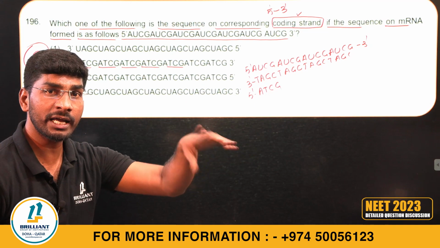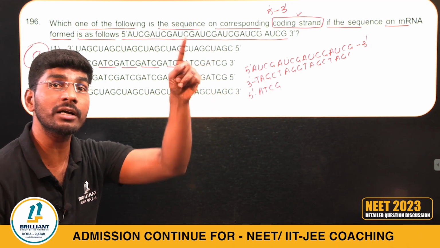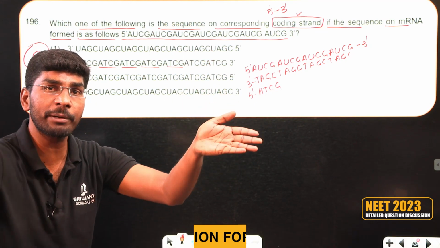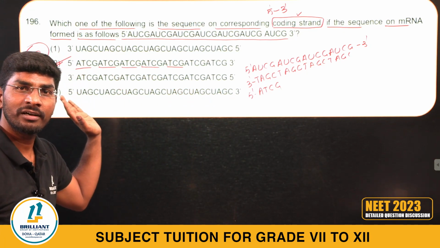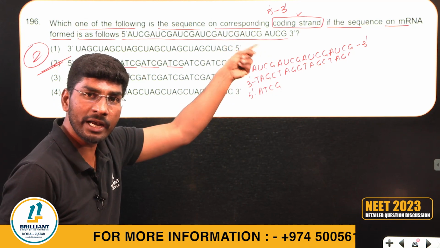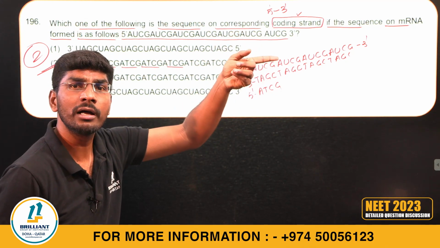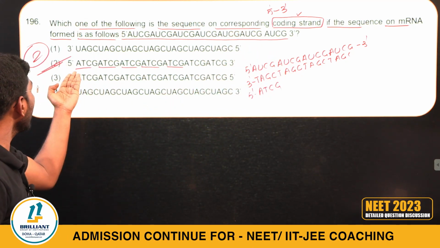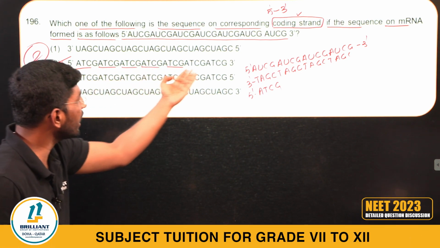They gave the mRNA and they are asking you to write the coding strand from 5 prime to 3 prime. The answer will be 2. Are you with me, students? They are not asking you to write the mRNA, it is already given. So they are asking you for the coding strand. The answer will be ATCG.